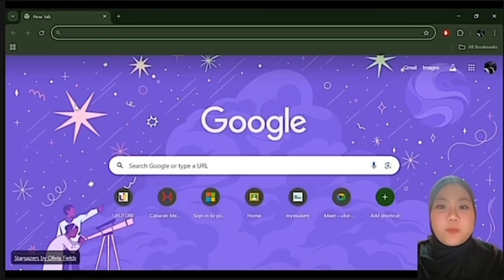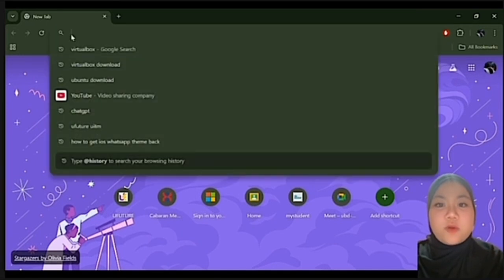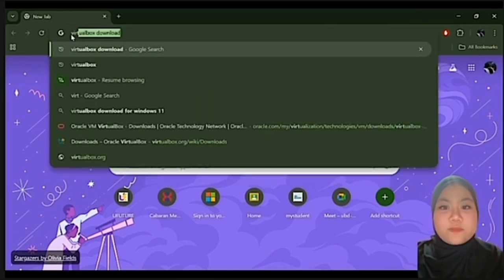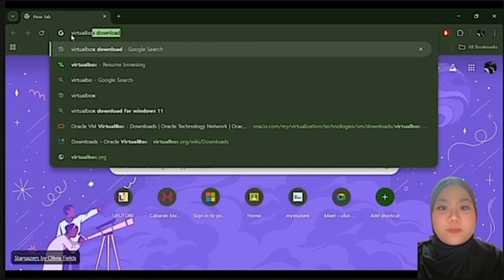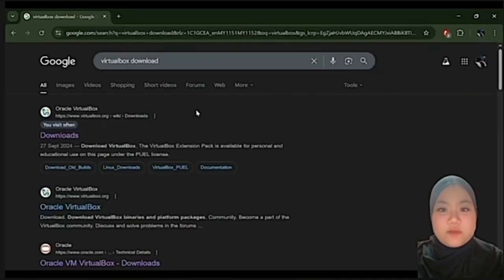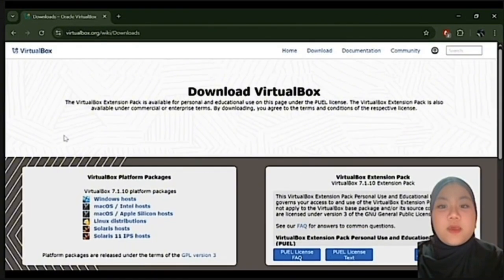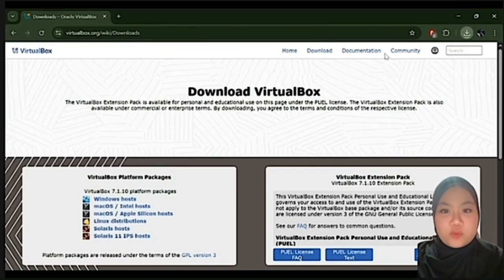VirtualBox. Open your browser and search VirtualBox download. You can click the first link and the screen will show you multiple packages based on your desktop, and I'm going to click the Windows packages and it will start downloading for you.